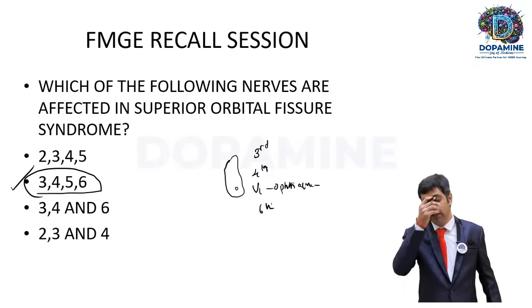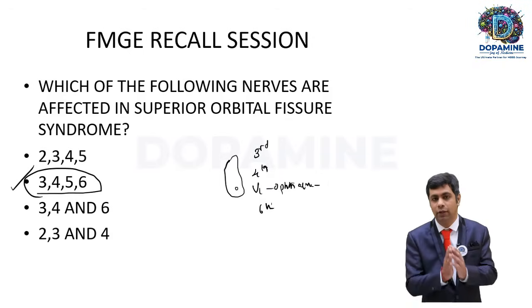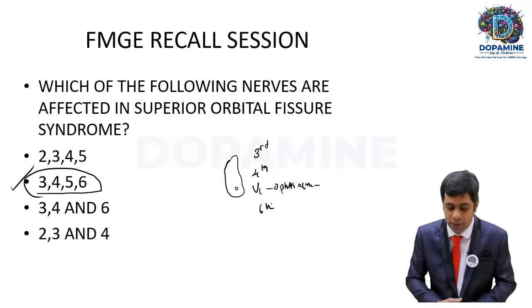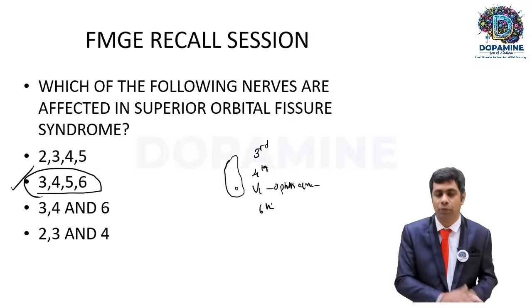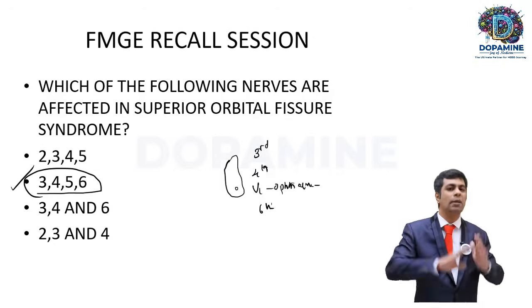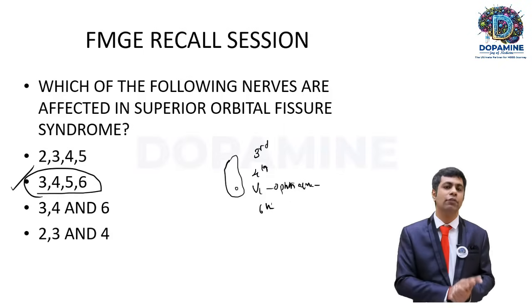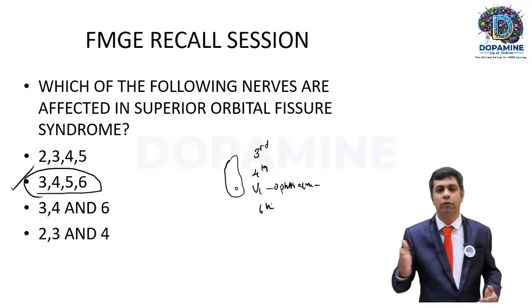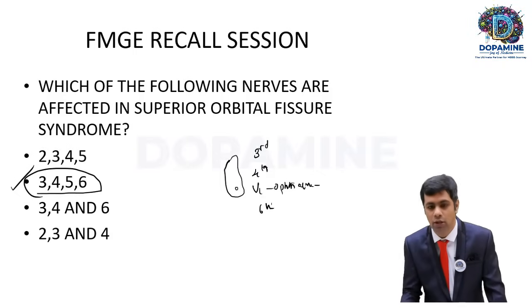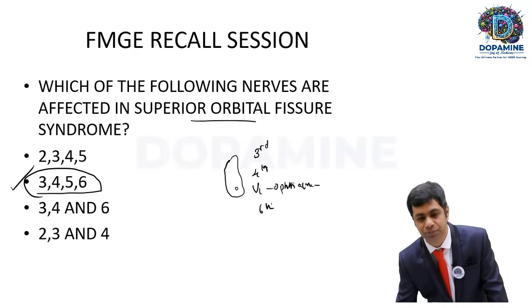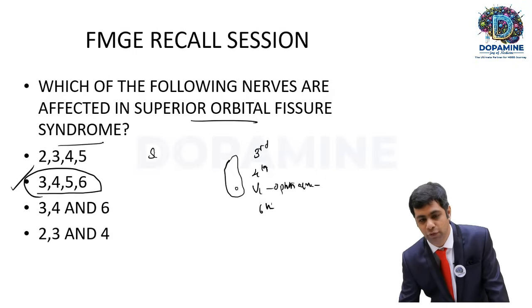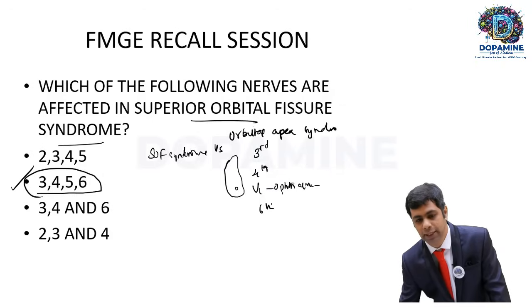My question was framed like this: a man sustained an injury over the sphenoid bone at the level of the superior orbital fissure. What are the possible nerves which can be affected in that scenario? The answer will be 3, 4, V1 and 6. That syndrome is called superior orbital fissure syndrome. SOF syndrome versus orbital apex syndrome: here 3, 4, V1 and 6 are involved.